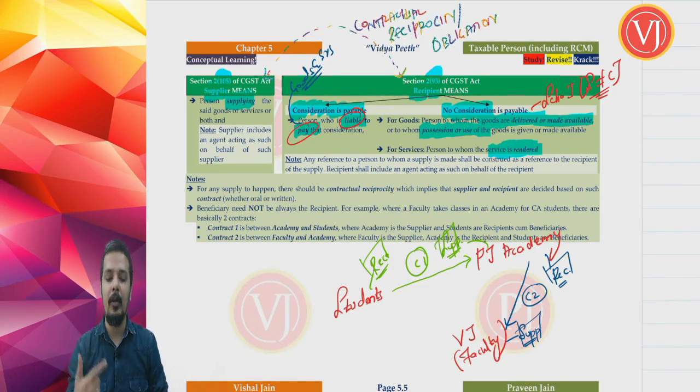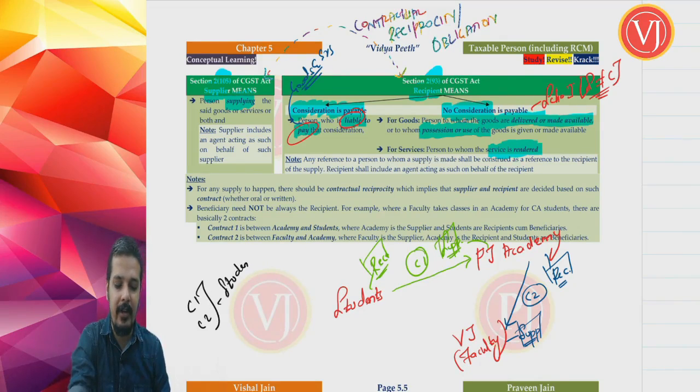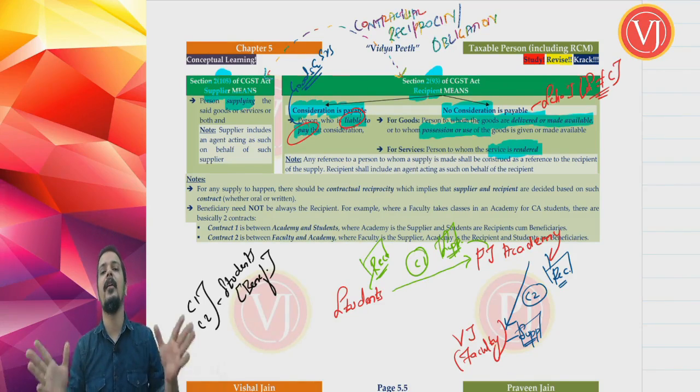Now you may say that for both the contracts, students were the beneficiaries. Whether it is contract 1 or contract 2, students were the beneficiaries. But a common misconception is that beneficiary is equal to recipient. No. Beneficiaries may or may not be the recipient. It is all decided by the contract.